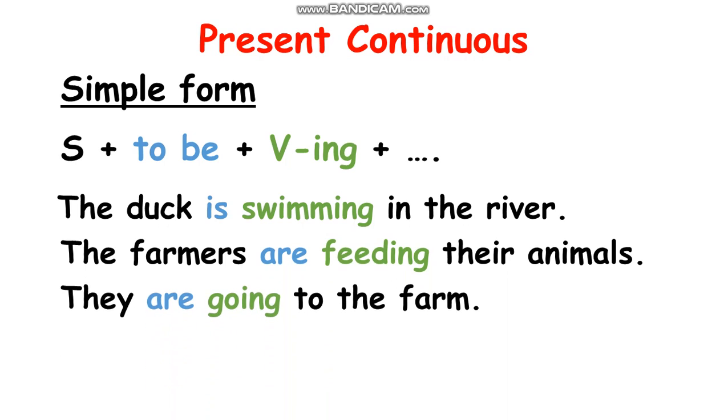Another one: they are going to the farm. We use are, and verb ing is go to going. Another one: I am sleeping now.